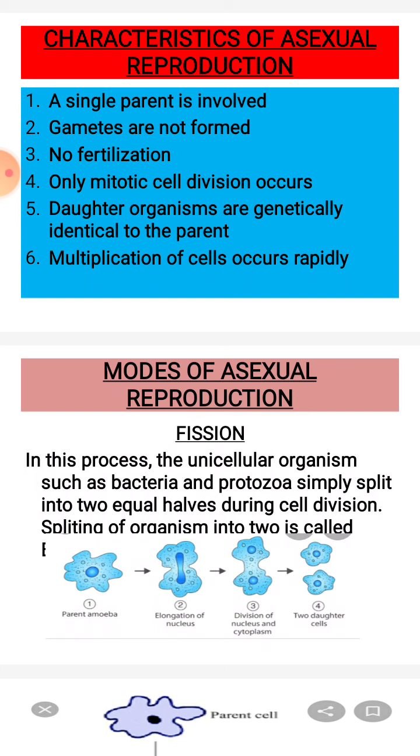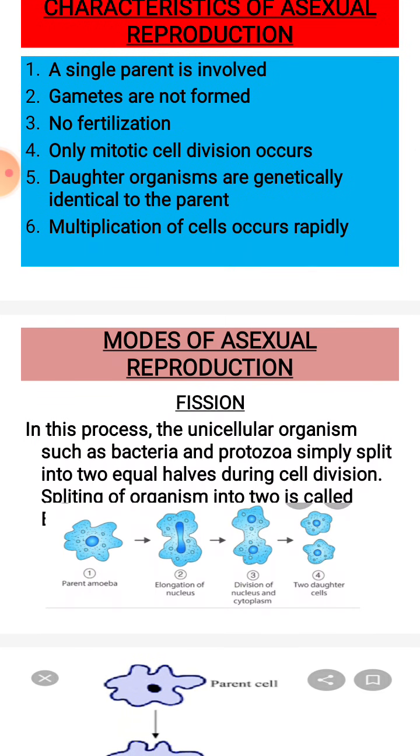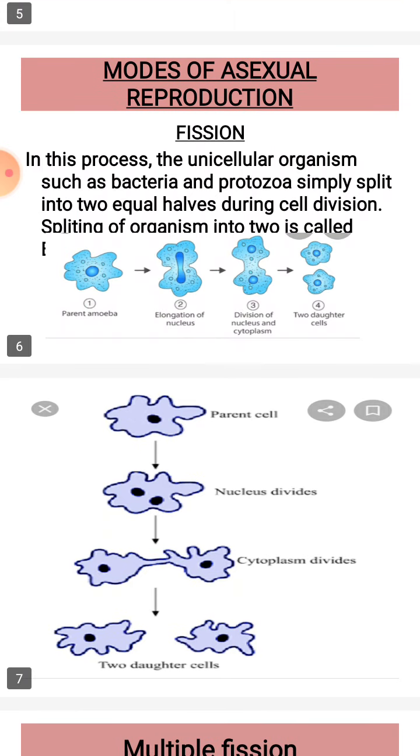Mitosis, cell division, only increases the size of the organism. Then fifth one, daughter organisms are genetically identical to their parent because there is no fertilization. And the sixth one, multiplication of cells occurs rapidly. Then now we have to discuss what are the various modes of asexual reproduction.